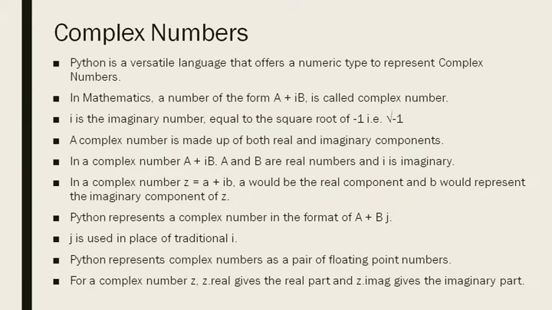If you have created a complex number z and it is equal to, suppose, a plus ib or a plus bj, then if you write z dot real, the value of a will be printed, and if you write z dot imag, that will give you the imaginary portion of that complex number.